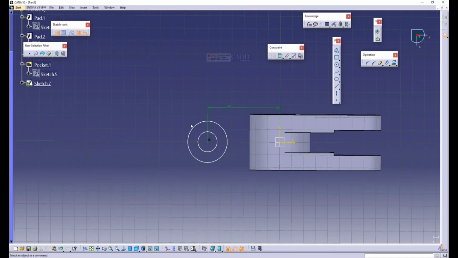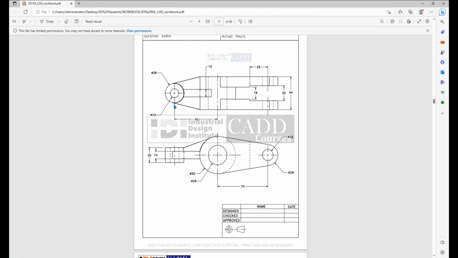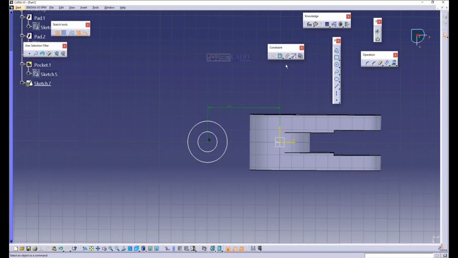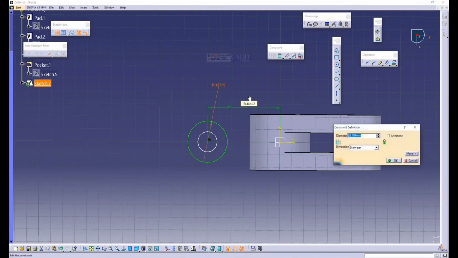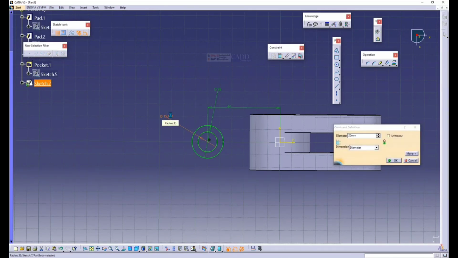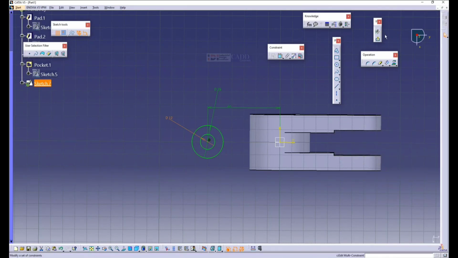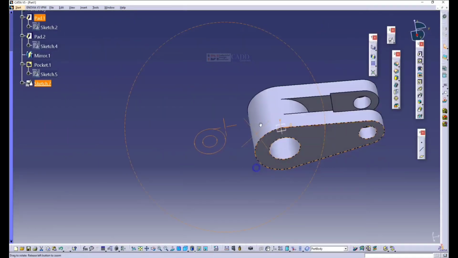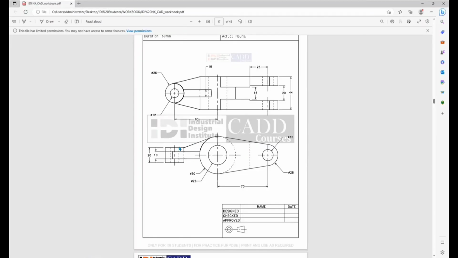Next, what is the diameter? I create a diameter of 26, and also a diameter of 12. Okay, exit workbench. Let's give a thickness. The thickness is almost 20 mm.